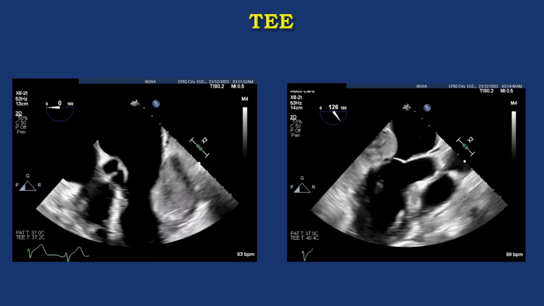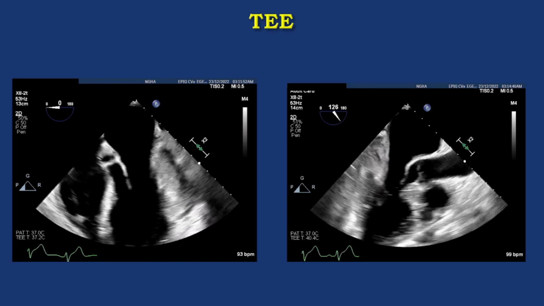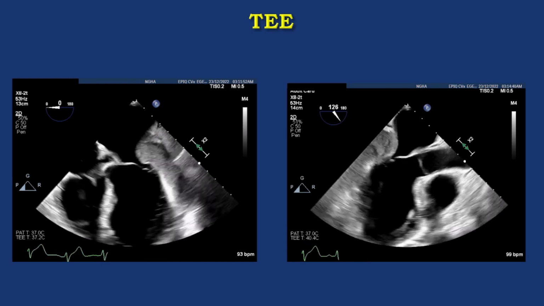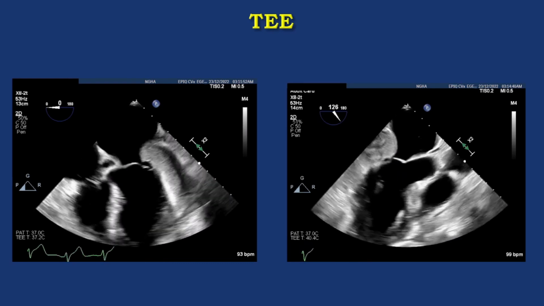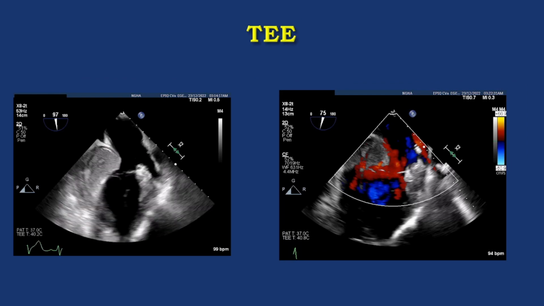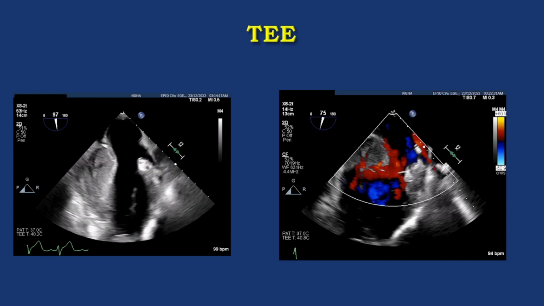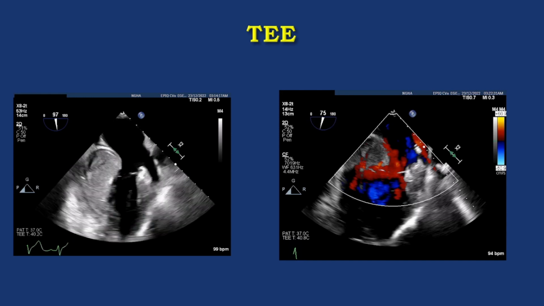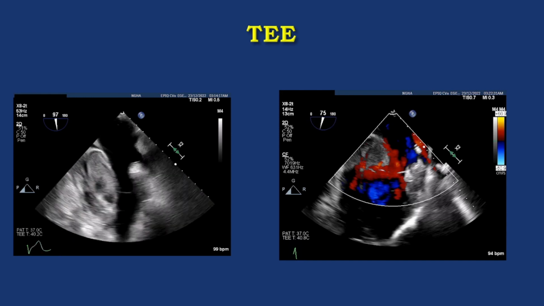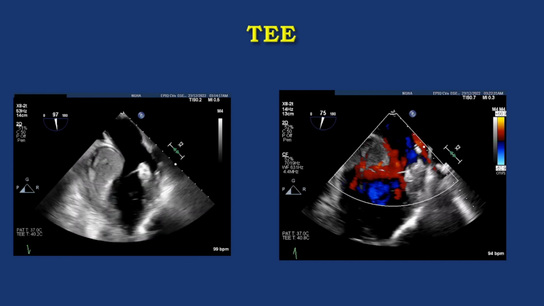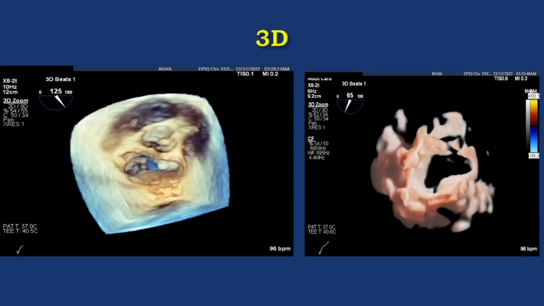Also here, we see the anterior leaflet is okay, but the posterior leaflet, we don't see it, and we don't see ruptured chordae or anything like that. Here, in a zoom view on this area, I see some collection, some mass, something very thick, maybe bleeding inside this area, also the MR.